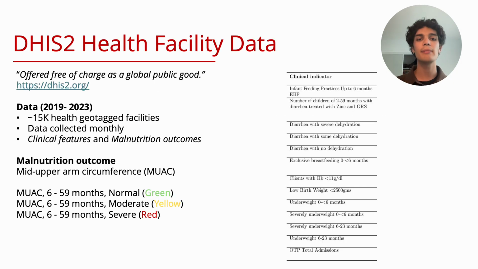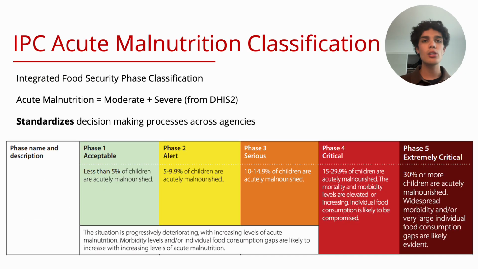So our clinical data, like I mentioned, comes from 15,000 clinics, and it reports clinical indicators as well as our malnutrition outcome indicator, which is mid-upper arm circumference, or MUAC, which is reported as normal, moderate, or severe. So if the circumference, which is a measure for malnutrition, is normal, moderate, or severe, it gets reported as a count. Using these counts, we're able to derive our classification, which is the integrated food security phase classification. We defined acute malnutrition as moderate plus severe cases, and then we standardized that by a rate to convert it to a scale that you can see here.